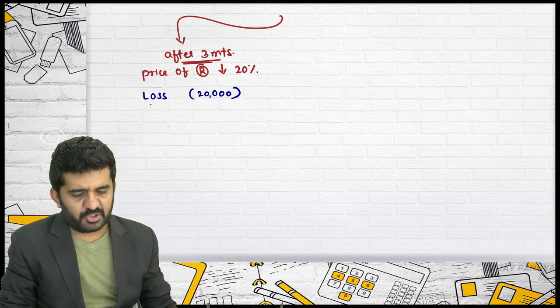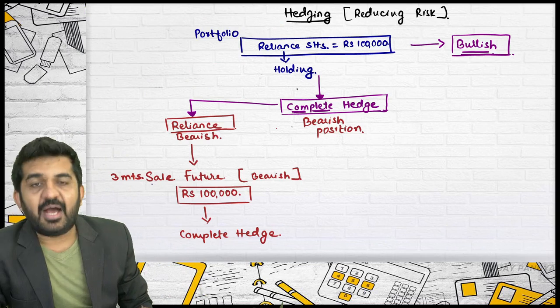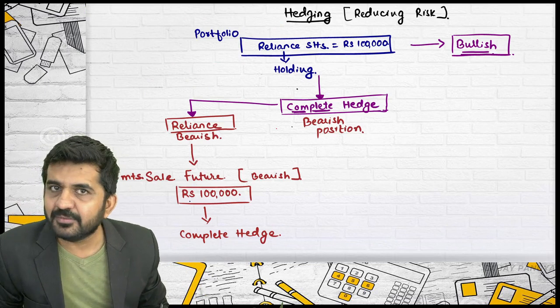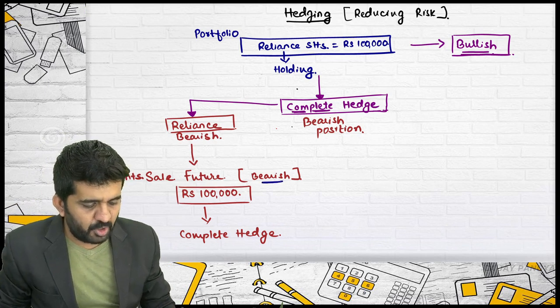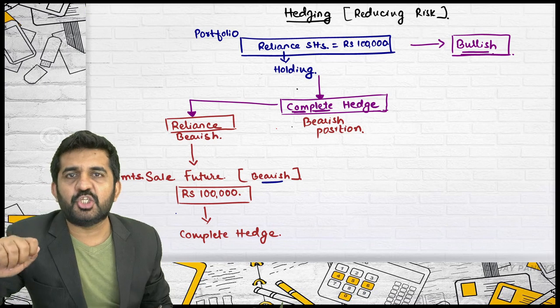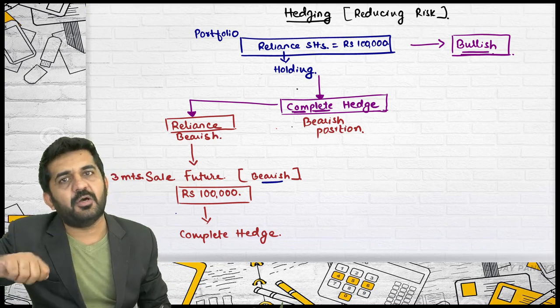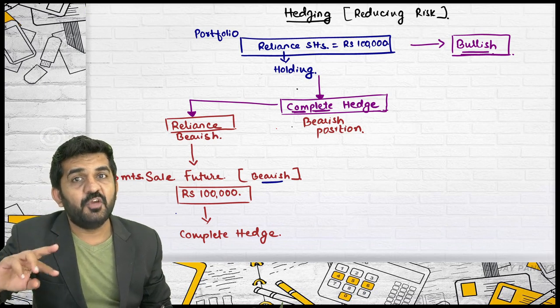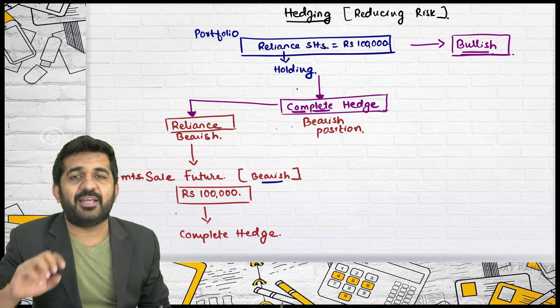Settlement by difference of a future. I was having a sale future position of rupees 1 lakh. I was bearish, and the market is also bearish. This 1 lakh rupees of Reliance has become 80,000. Is it alright? The market is also bearish.